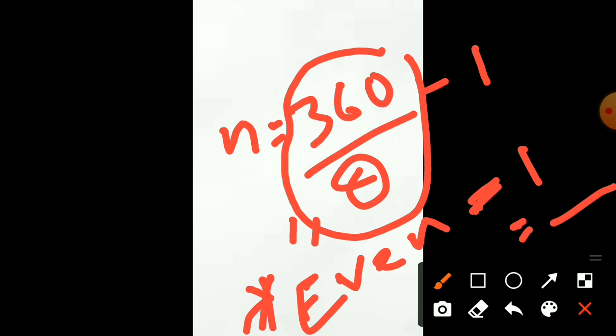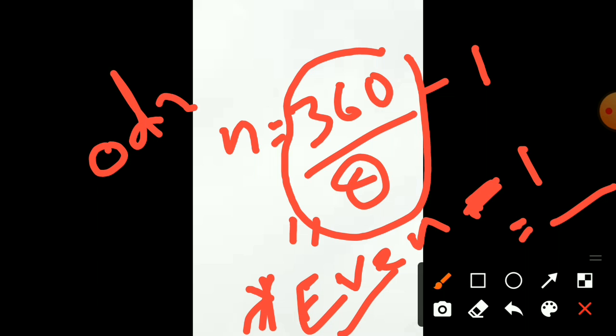What am I telling? n = 360/θ. If it is an even number, only then do we subtract 1. Suppose 360/θ is an odd number, maybe 3, 5, 7.